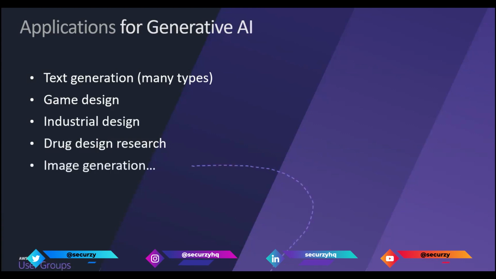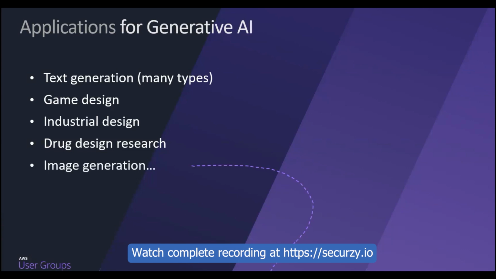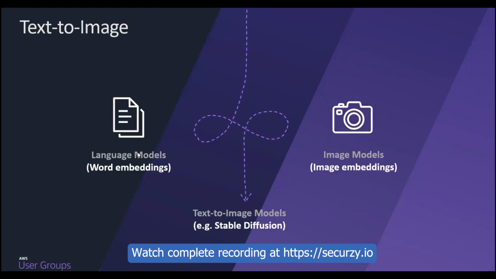Next, we have image generation. Generative AI can be used for image generation. You can provide a text prompt, and the AI can generate an image based on that prompt. The ability to create visuals from text is quite remarkable. First, we have a language model. As you can see, we have word embeddings and images. We can generate images based on the text input that we provide. One example of such a model is Stable Diffusion.